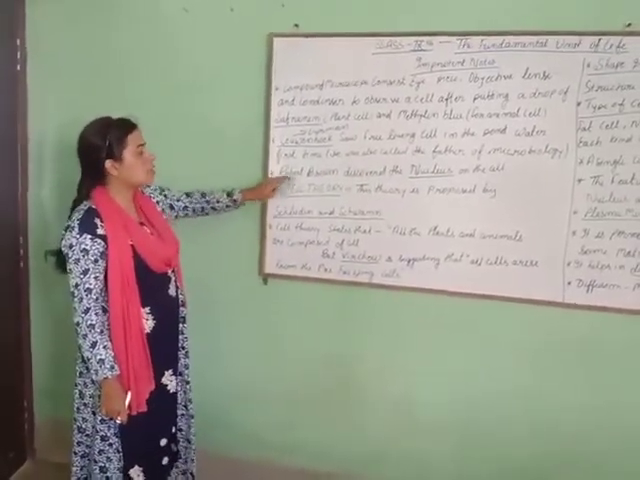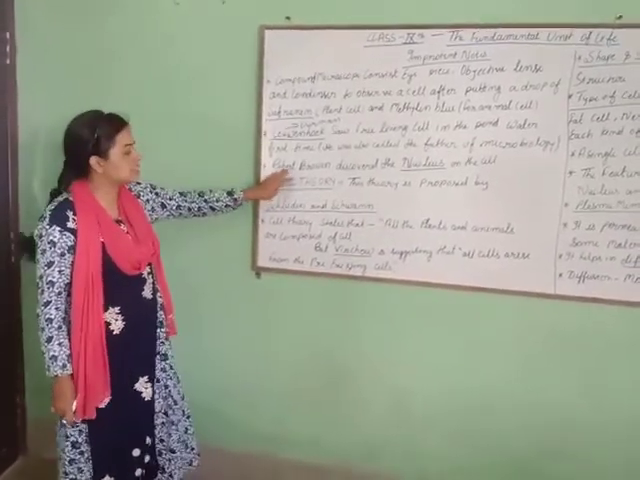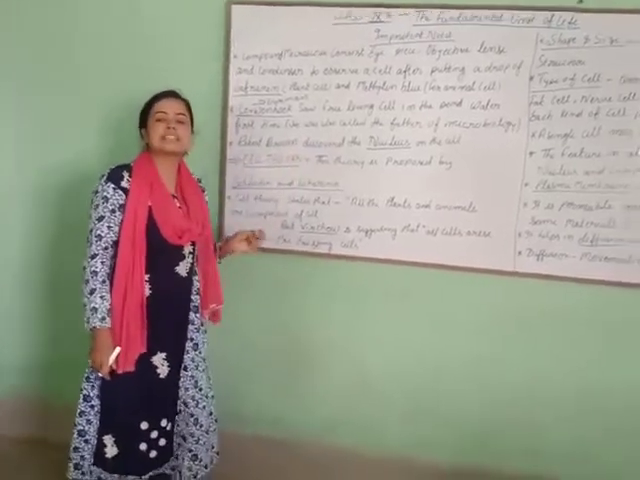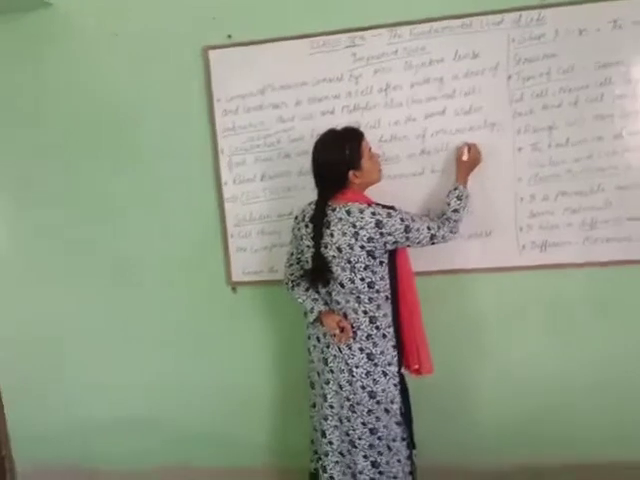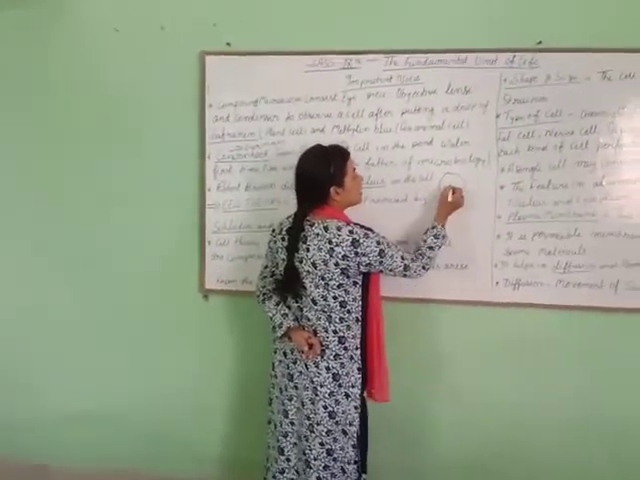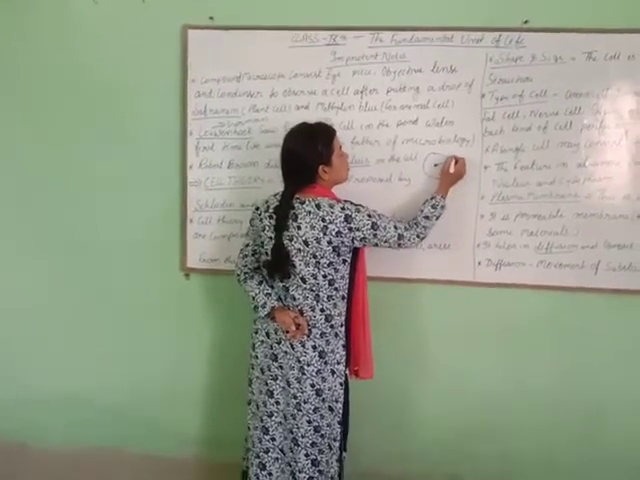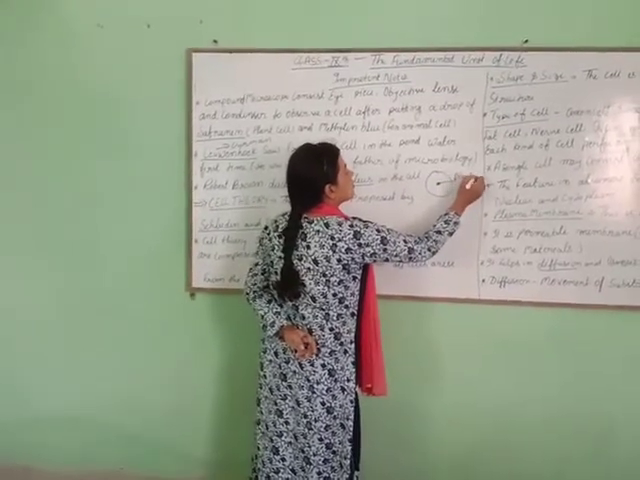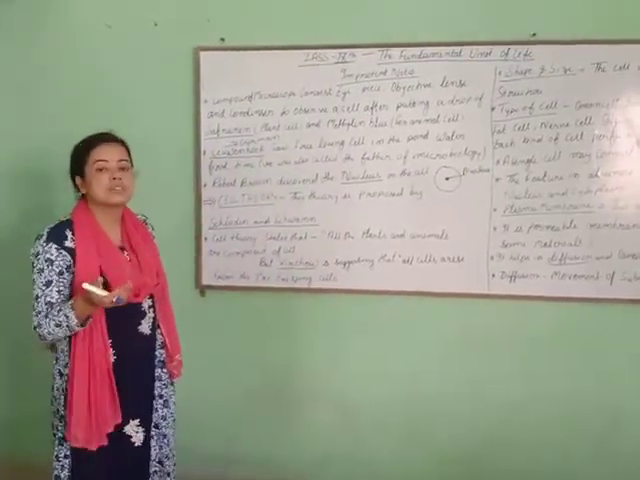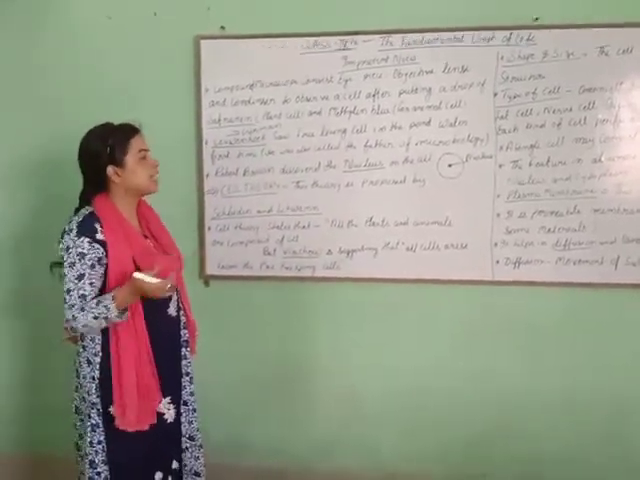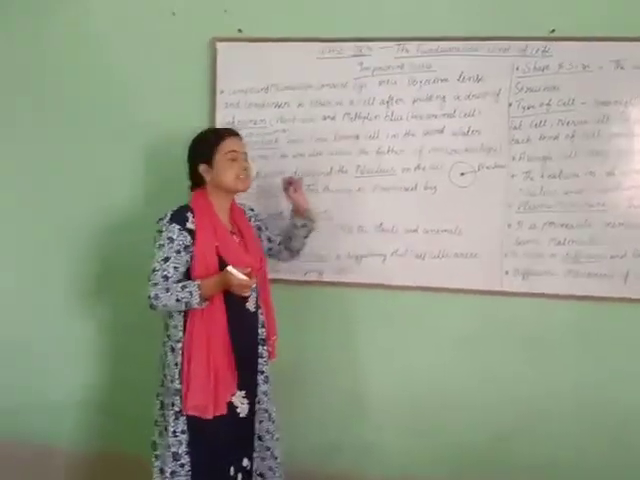Next point is Robert Brown. Robert Brown is also a German scientist or botanist. He discovered the nucleus in the cell. Suppose this is the cell and there is a pointed thing inside it, it is called the nucleus. Robert Hooke discovered the cell and Robert Brown discovered the nucleus which is found in the cell.